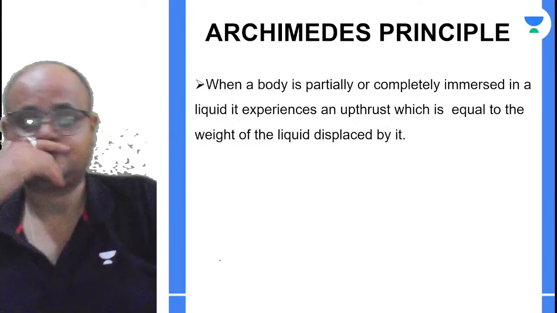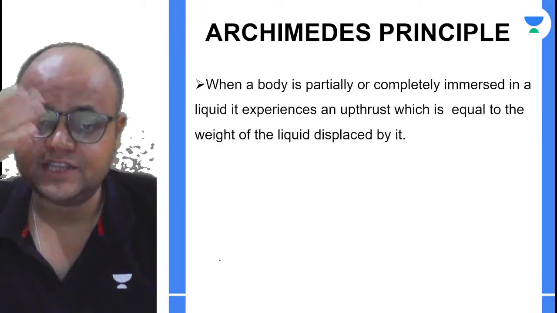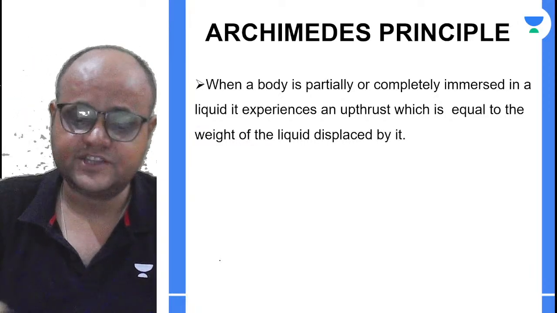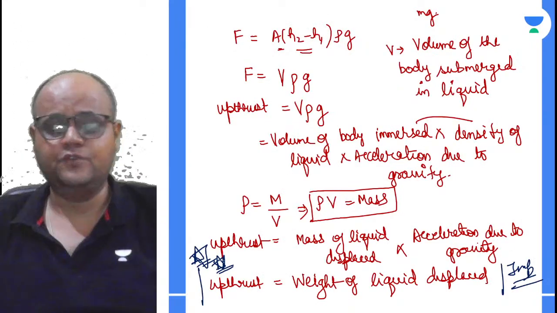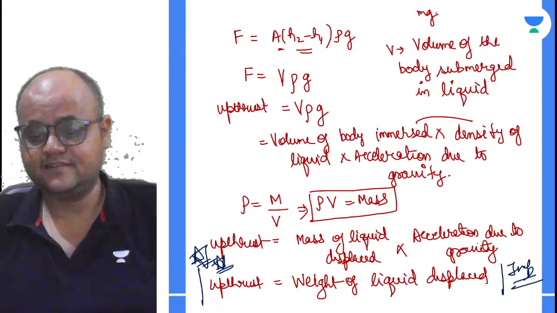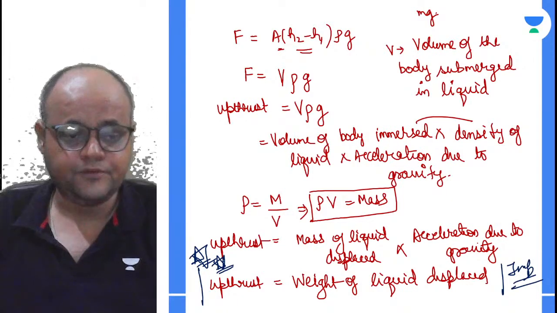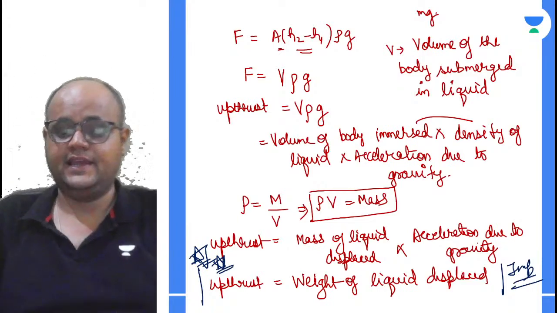It says, whenever a body is partially or completely immersed in the liquid, it experiences an upthrust which is equal to the weight of the liquid displaced. क्या हमने अभी यही नहीं किया? This is what we have proved right away. So indirectly we have already proved Archimedes principle. Yes. I hope सभी बच्चों को बात समझ में आ रही है.